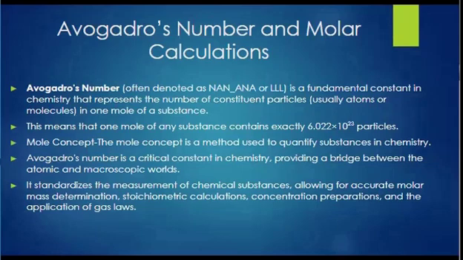Next, we have the mole concept. The mole concept is a method used to quantify substances in chemistry. It is based on Avogadro's number and allows chemists to count particles by weighing them. One mole of a substance is the amount that contains Avogadro's number of particles. Avogadro's number, as I mentioned, is a very critical constant in chemistry, providing a bridge between the atomic and microscopic worlds. It standardizes the measurement of chemical substances, allowing accurate molar mass determination, calculations, concentration preparation, and application of gas laws. So understanding these fundamental concepts is crucial for studying any chemical reactions, stoichiometry, or various applications in biochemistry and related fields.